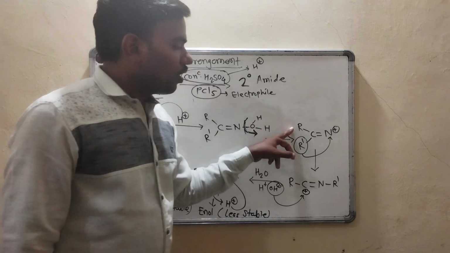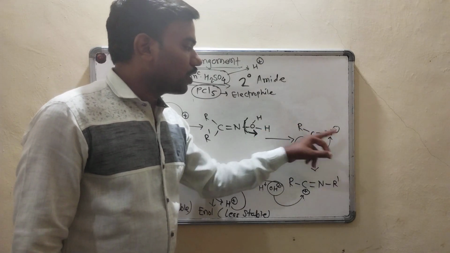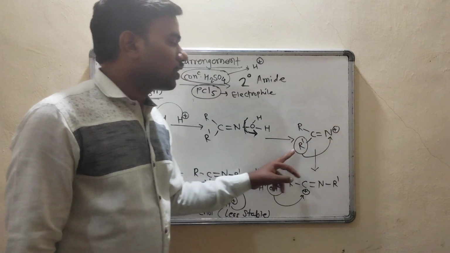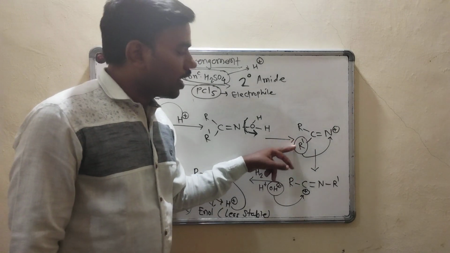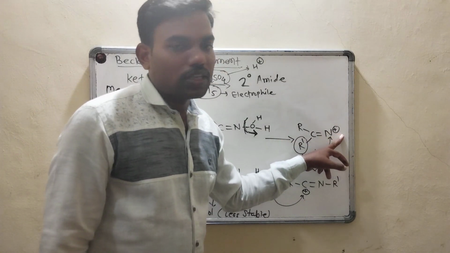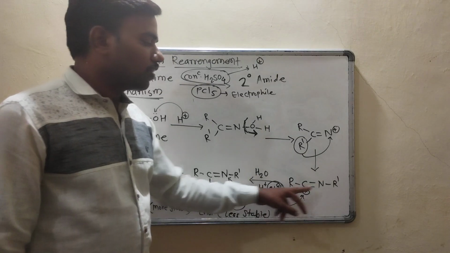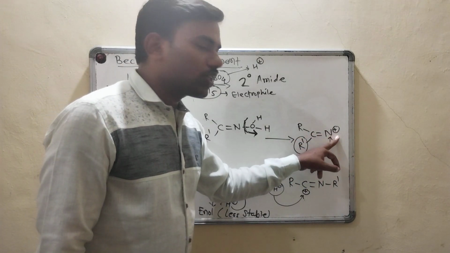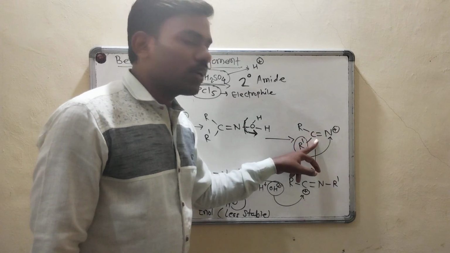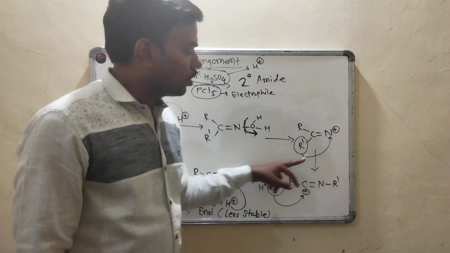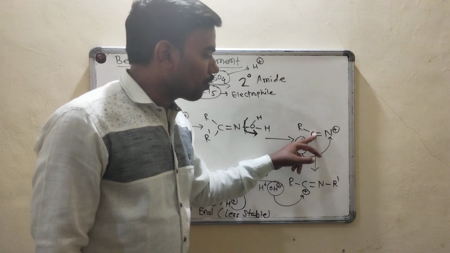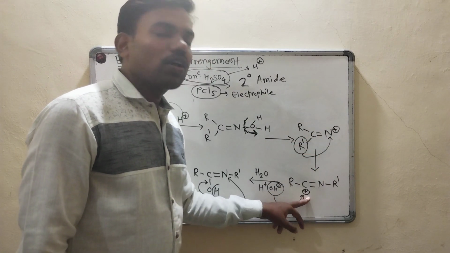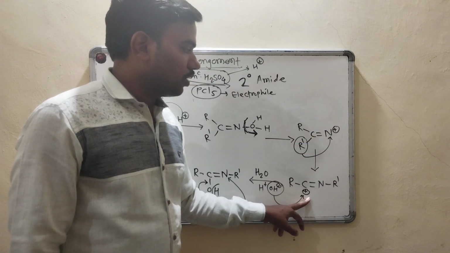So here why not R is going towards nitrogen? Because same side repulsion takes place, and due to that R dash goes towards nitrogen. So this is your structure. So once R dash goes towards nitrogen, this carbon acquires positive charge because one group is leaving from carbon, so that carbon acquires positive charge.